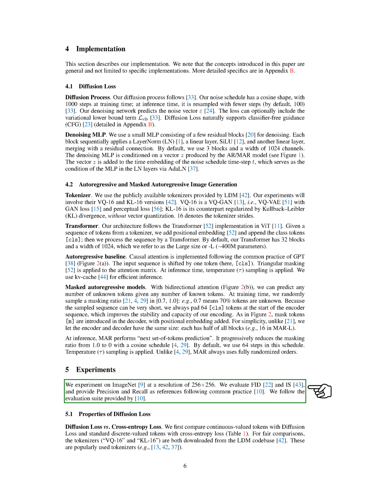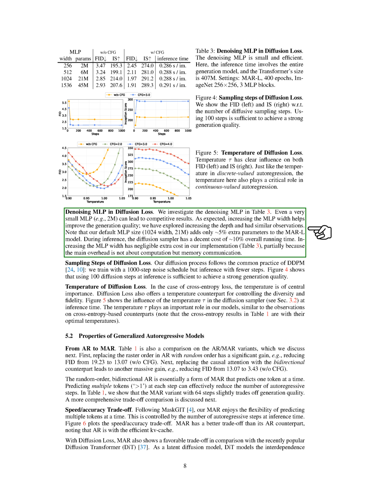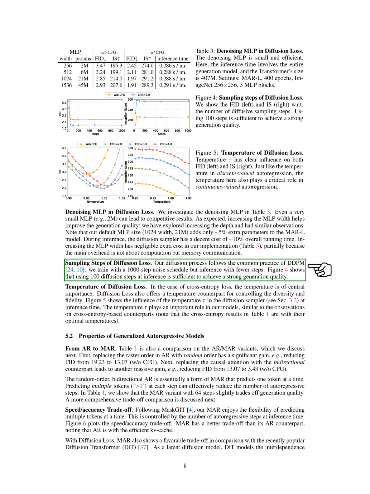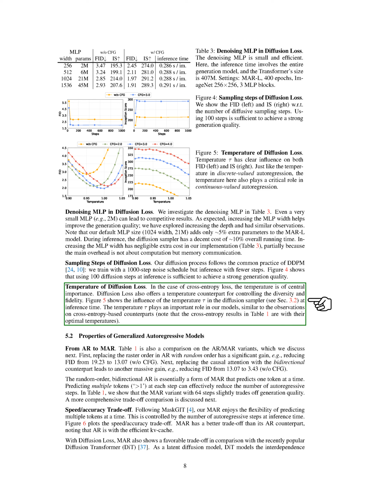In our experiments on ImageNet, we evaluate the performance using FID, IS, precision, and recall metrics. We find that even a small denoising MLP can yield competitive results, and increasing the MLP width improves generation quality. The diffusion process follows a 1,000-step noise schedule during training but fewer steps during inference, with 100 diffusion steps being sufficient for strong generation quality. The temperature in the diffusion sampler controls diversity and fidelity, impacting the quality of generated samples.